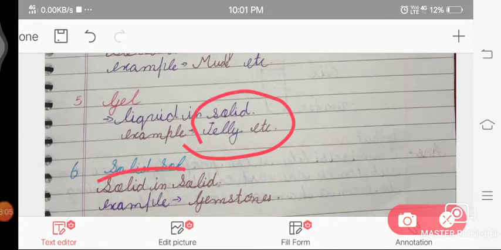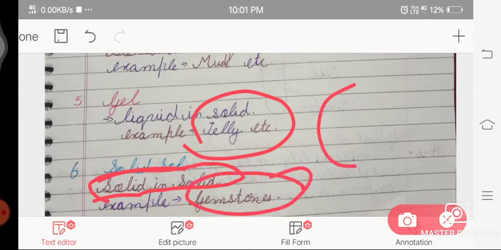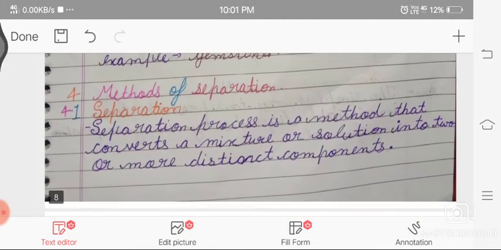Solid sol. As the name suggests, a solid sol is a solid mixed in a solid, for example gemstone. So this is a colloid.